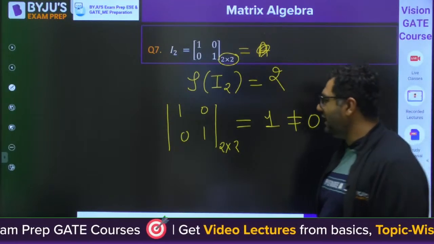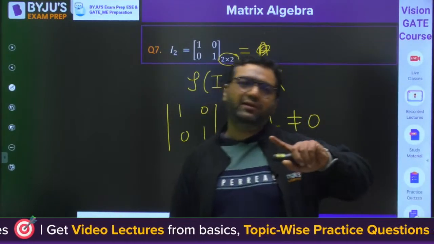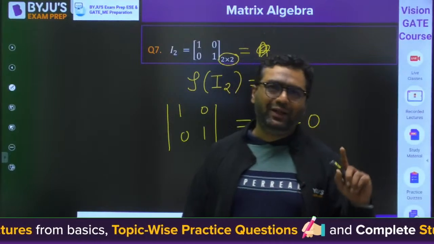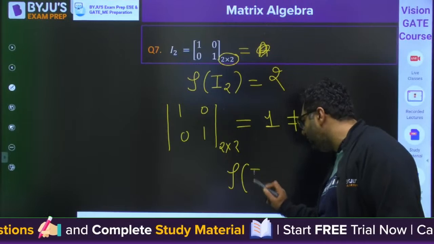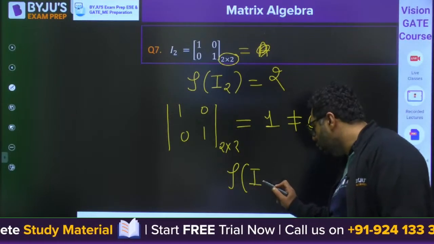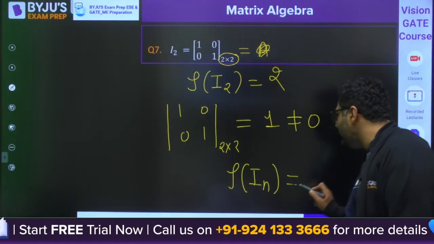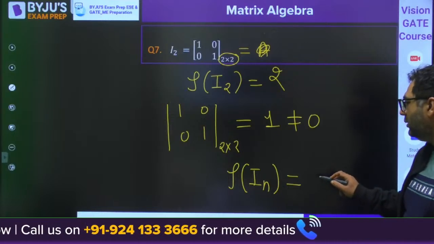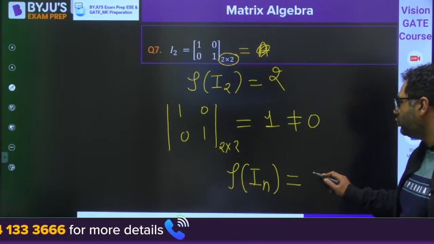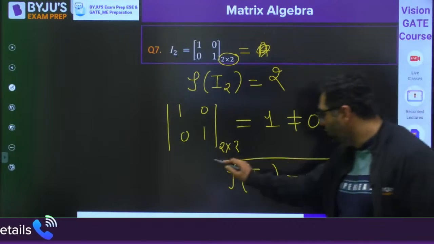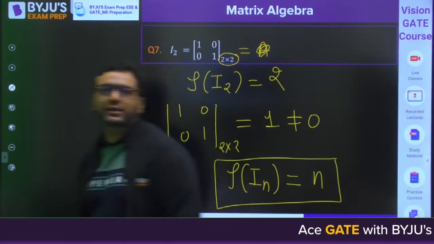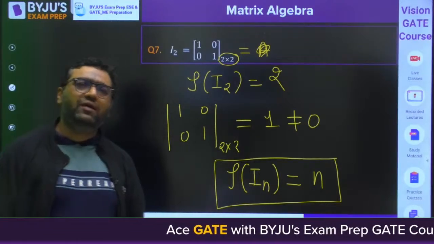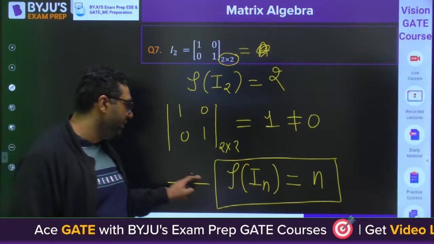And you know, an identity matrix is a square matrix and its determinant is 1. So that is why, this is the property: if you have the rank of an identity matrix whose order is n, this is always going to be what? It is going to be n. So always remember, the rank of an identity matrix is equal to its order. Clear for everyone? This is the property of rank of a matrix.